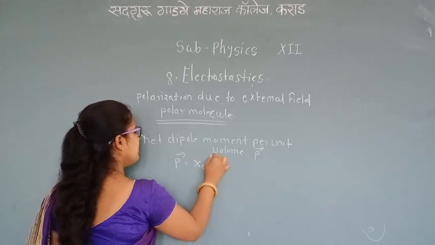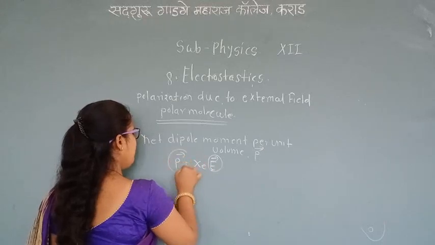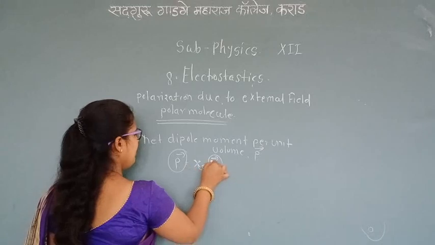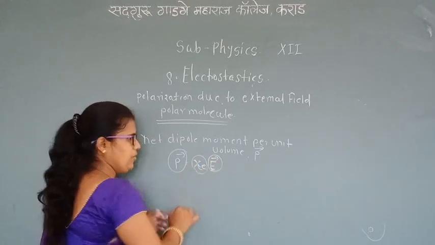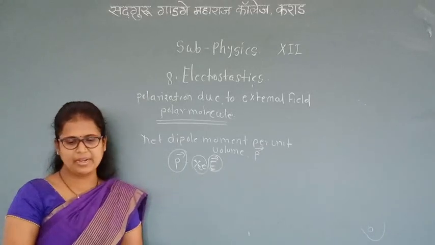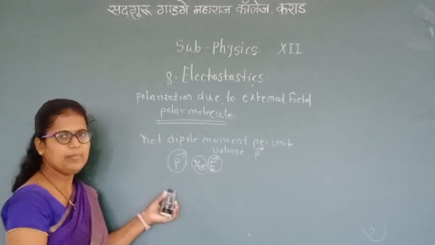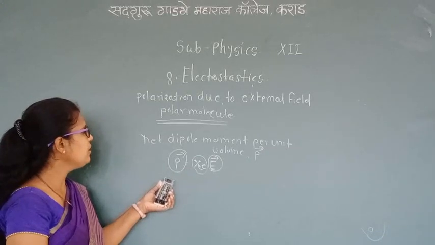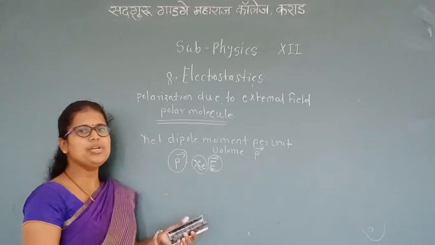Symbolically, because of the external electric field there will be polarization, so P is equal to chi E. Chi is the electric susceptibility of the dielectric medium. Electric polarization means the net dipole moment per unit volume.